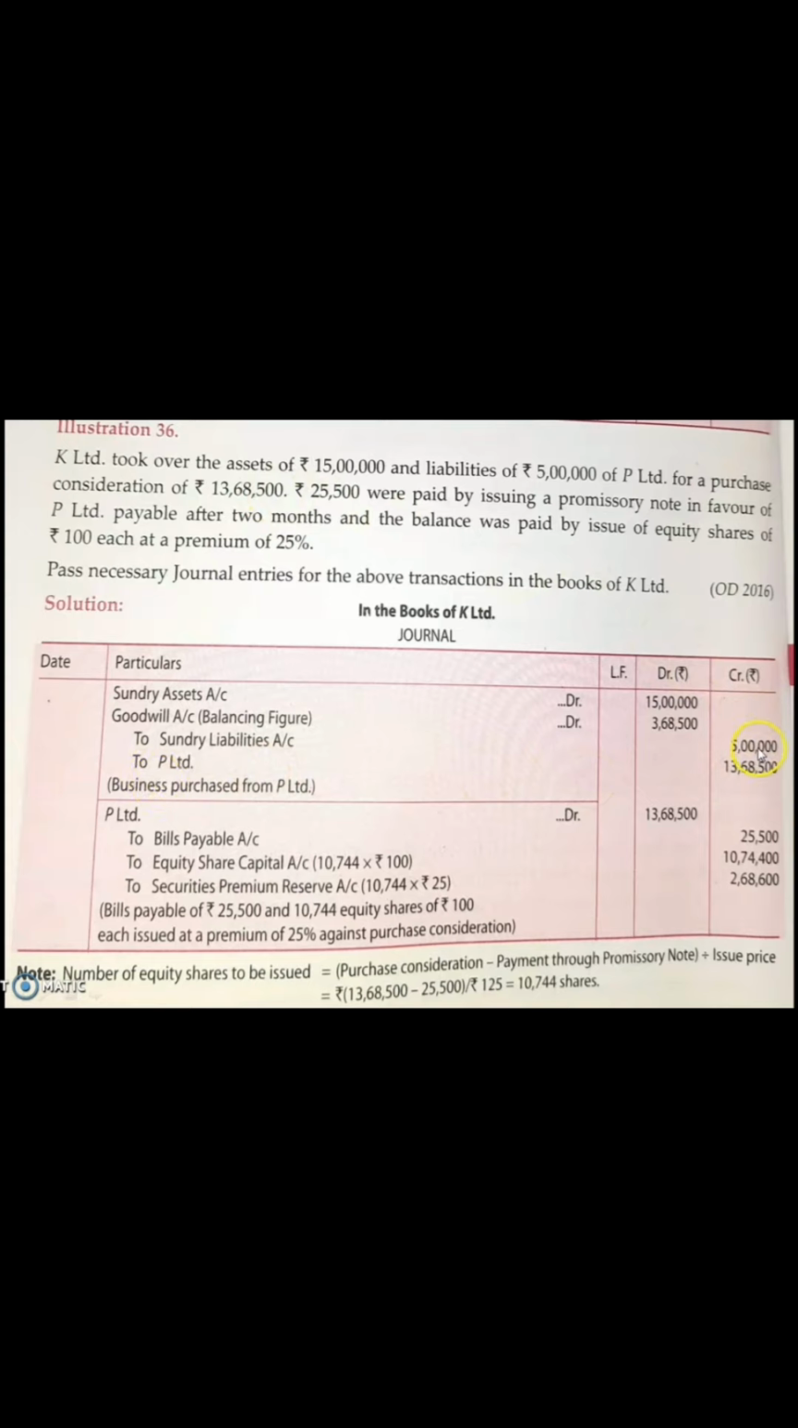Now when you total this side, you can see that the credit side is more than the debit side. But as per the rule, we know that debit should be equal to credit. So find out how much the debit side is short, and that amount you are supposed to write here. In front of that amount you write down goodwill account, because that was a balancing figure. Being business purchased from P Limited. So this is the first journal entry, for purchase of business.